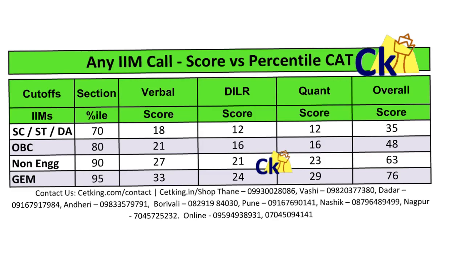Don't say you can't do maths, talk about the cutoff. To get 70 percentile, all you need is 12 marks. Every question is divided by 3 marks. So 4 questions correct net, not attempted, correct, is your